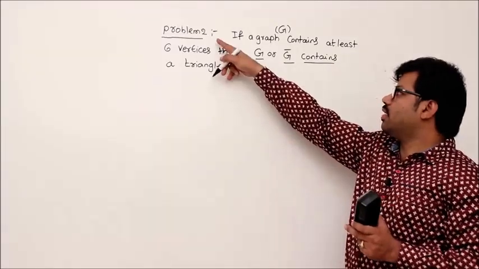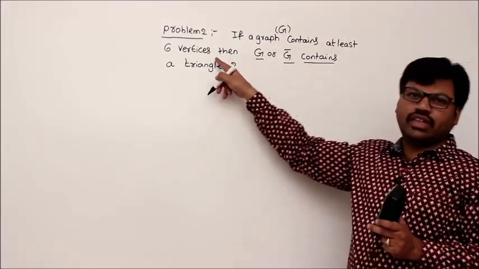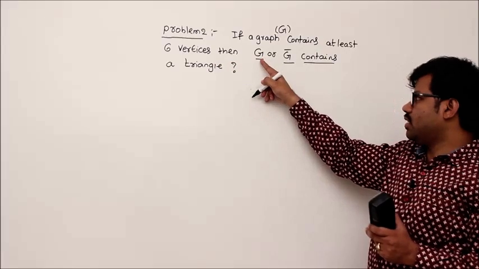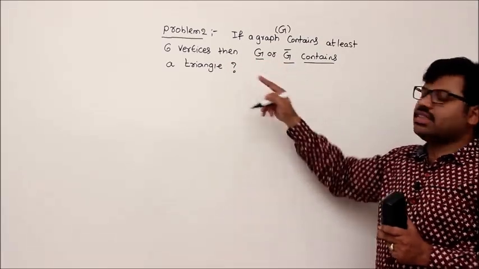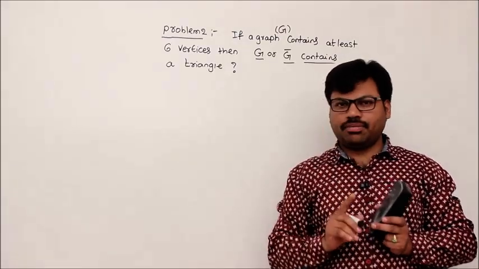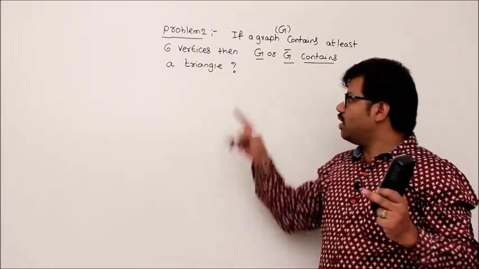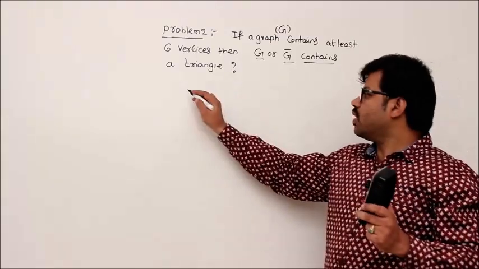Okay, start. Problem number 2. If a graph contains at least 6 vertices, then either such graph G or G bar contains a triangle. Why? First question you should ask yourself is why. Okay, so think about it. If you cannot understand this, then watch the video first.